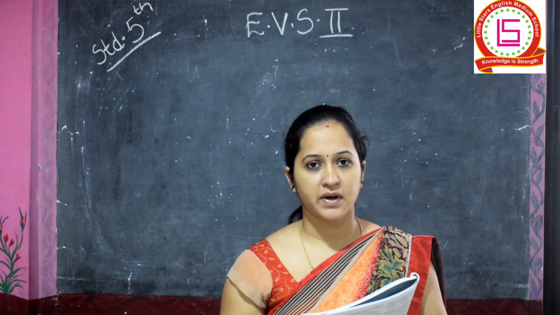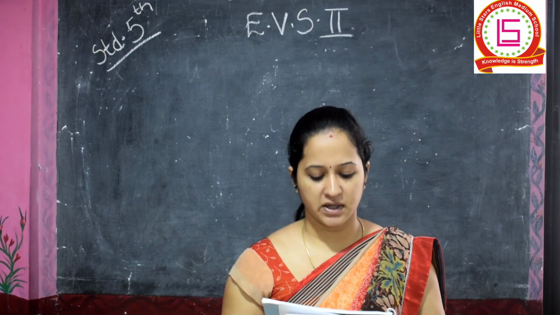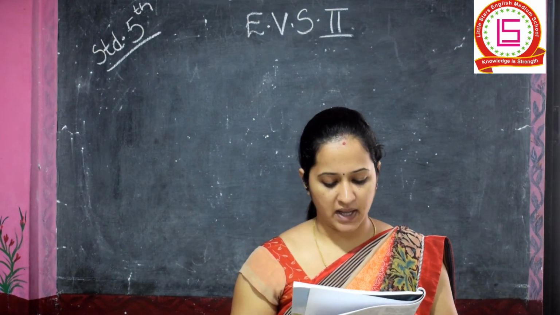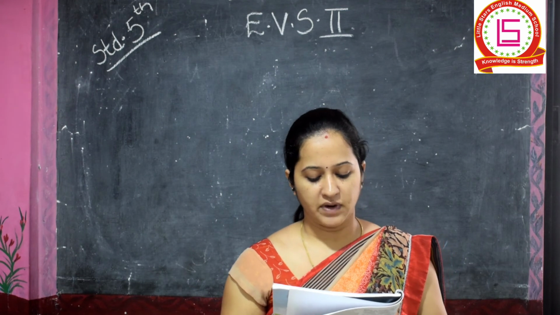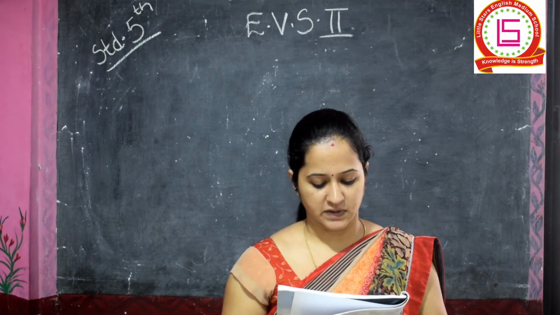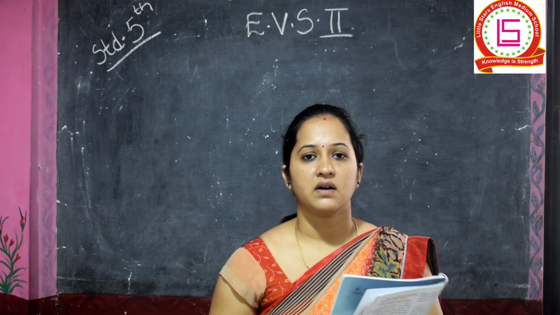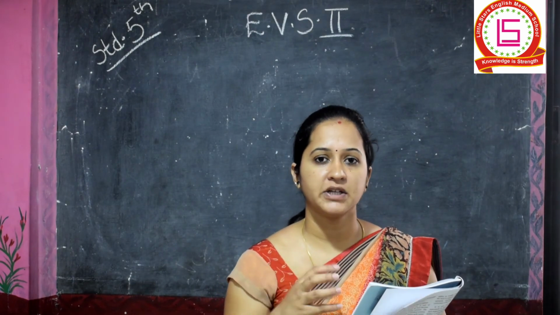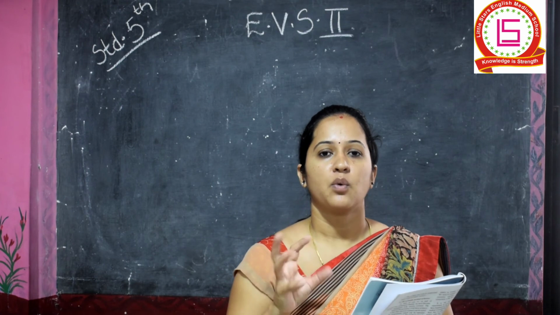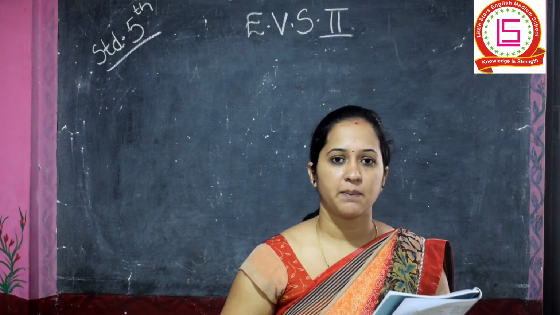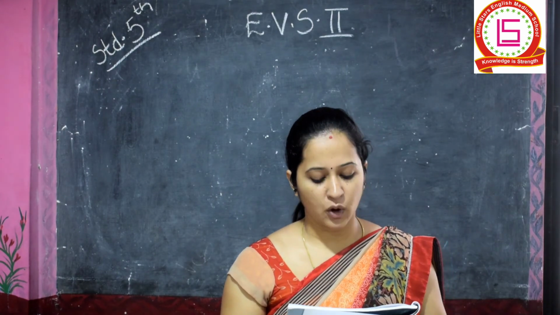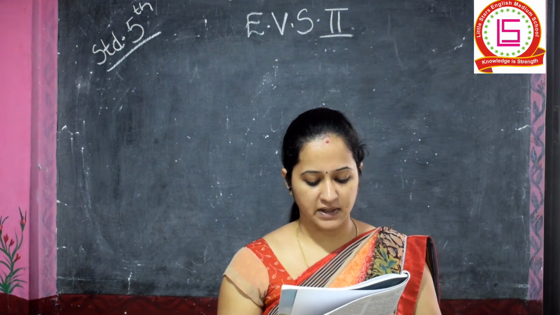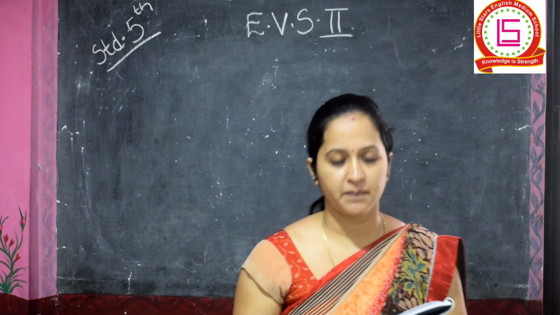For example, we'll see one example regarding this. If the people of a village work together and help one another, the village makes good progress. See, if a person or a group of people help each other in all their work, what happens? The village starts progressing. However, if the people cannot come together, it puts obstacles in the way of its development.